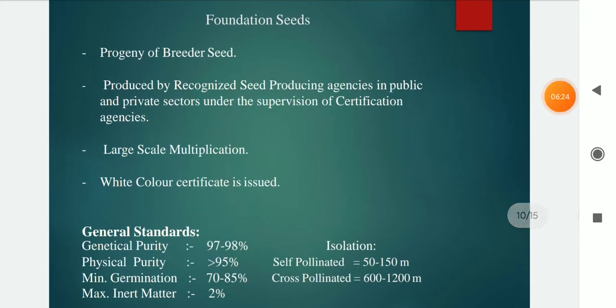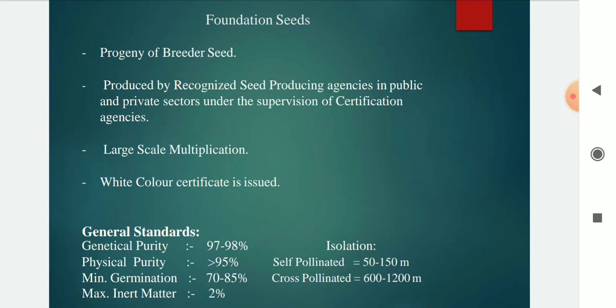Then foundation seed is the progeny of breeder seed, produced by recognized seed producing agencies in public and private sectors under the supervision of certification agencies. Large scale multiplication is done and a white color certificate is issued. For breeder seed the golden yellow color tag is used, and for foundation seed the white color tag is issued.